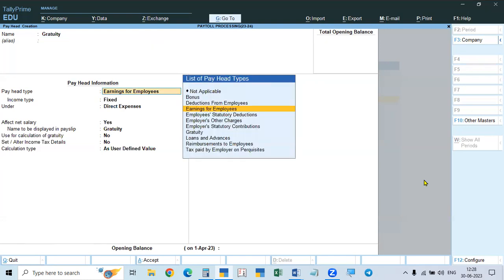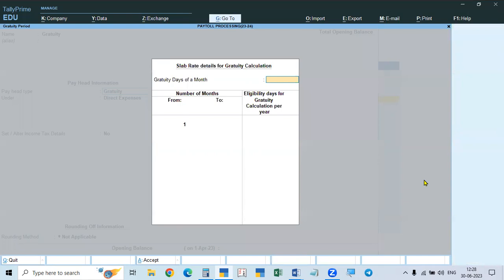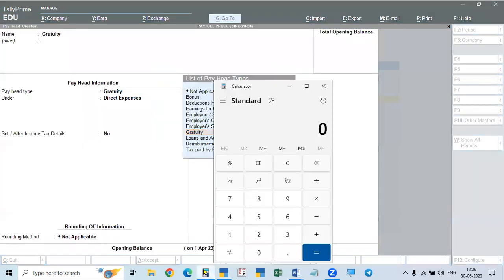That's why a separate head is given for this gratuity. Automatically it will calculate gratuity. And here, for calculating the gratuity, every month, the number of working days will be taken as 26 days, whatever your salary is. It is not for 30 days. It is taken as 26 days. For example, your salary is 25,000. It will be divided by 26, so it will be taken as 961. That is per day.